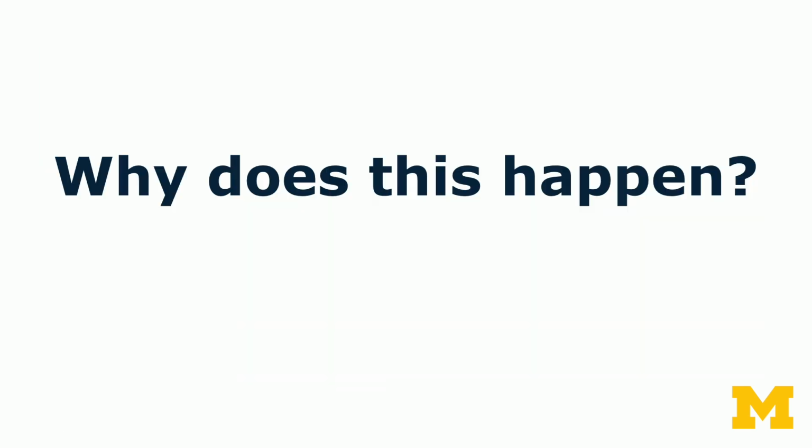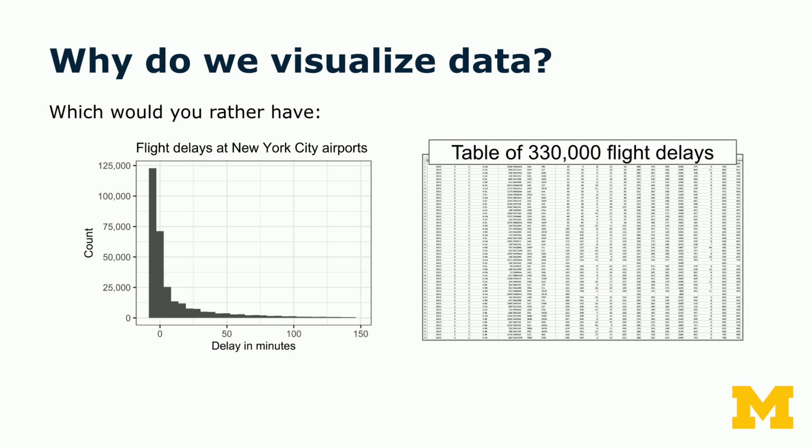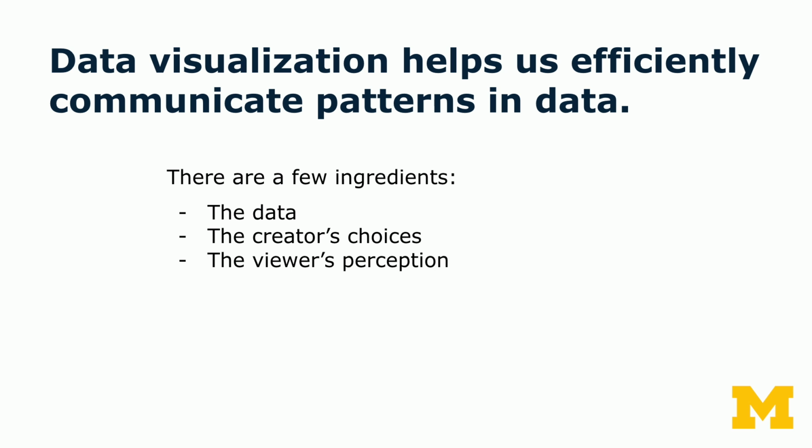So why does this happen? It might help to remember why we visualize data in the first place. So a quick question, which would you rather have? If you wanted to understand something about flight delays at New York City airports, something that you might remember from earlier videos, would you rather have this chart depicting the frequency of various flight delays? Or would you rather have a table of the raw data, just over 300,000 rows of flight delays? Probably you'd rather have the picture. And that's because data visualization helps us efficiently communicate a pattern in a data.